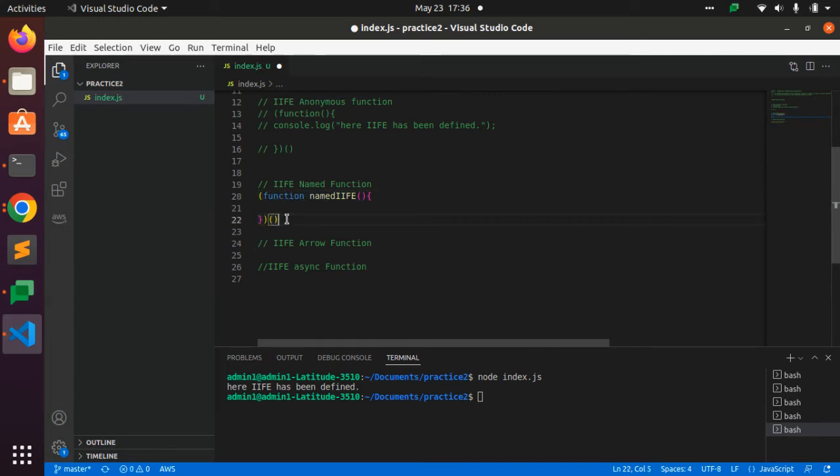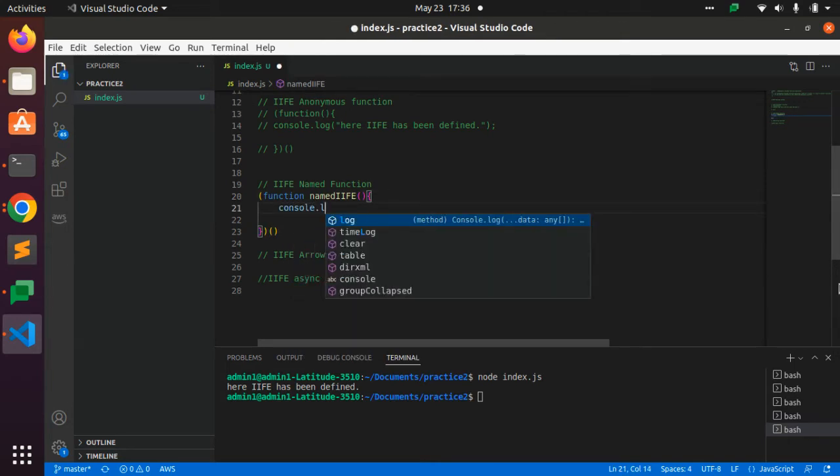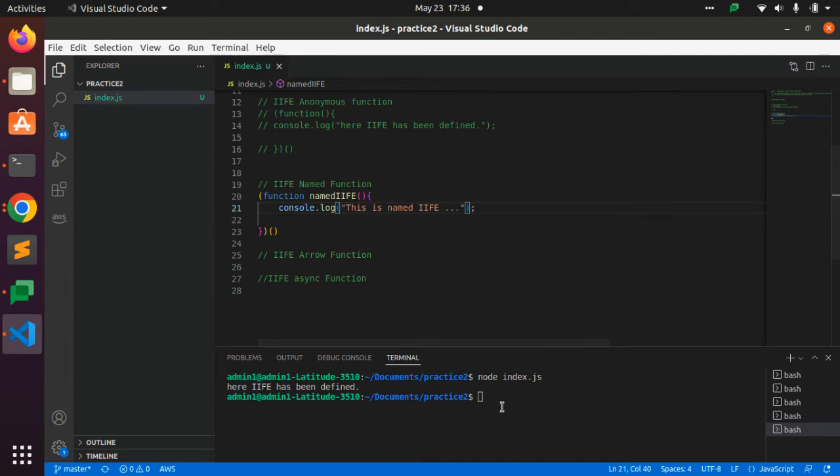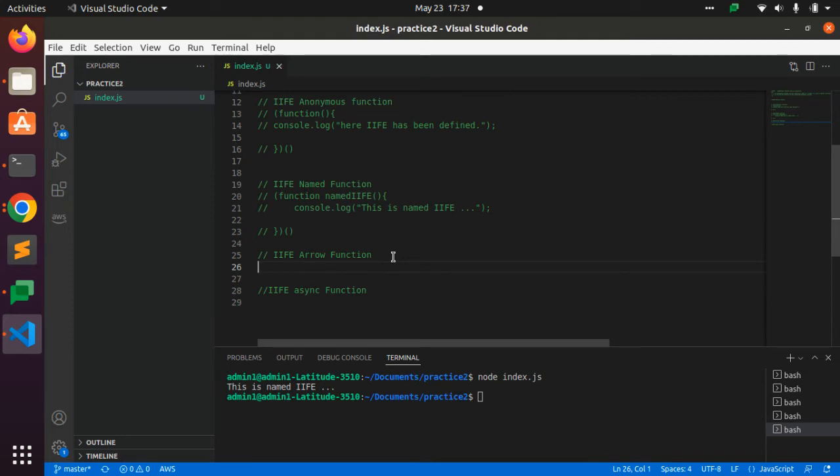Then after this, here console.log, this is named IIFE. And when I execute this function with node index, this is the syntax, and this is the example for that. Now we are going to take the example of the arrow function, the IIFE arrow function.